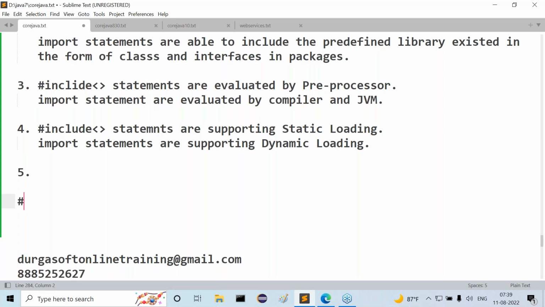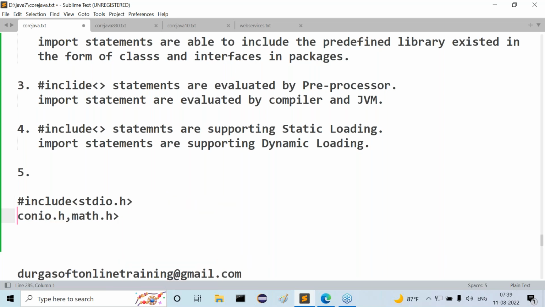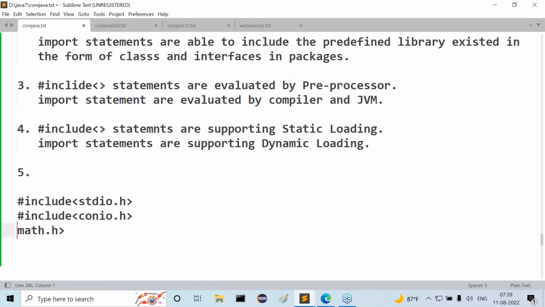Is it possible to write hash include stdio.h, comma, conio.h, comma, math.h? Is it possible like this? Is it possible to specify more than one header file name with a single hash include statement? Not possible. Then what is possible here? That means for every header file, we have to use a separate hash include statement. Am I right or not?